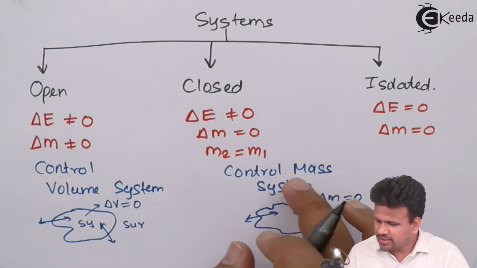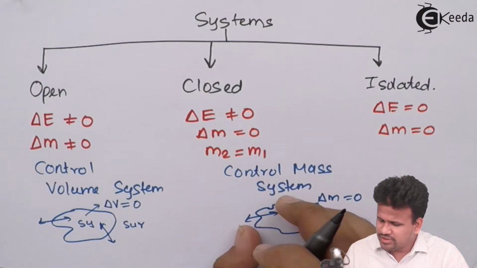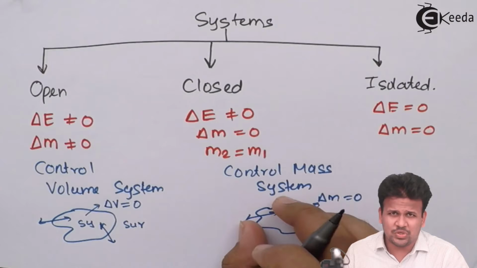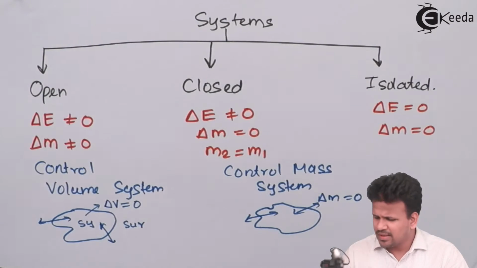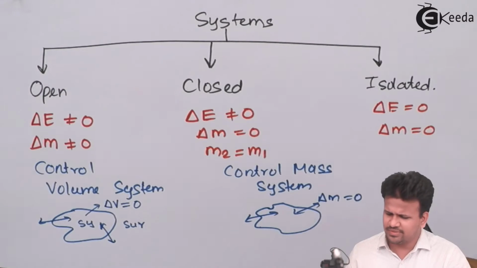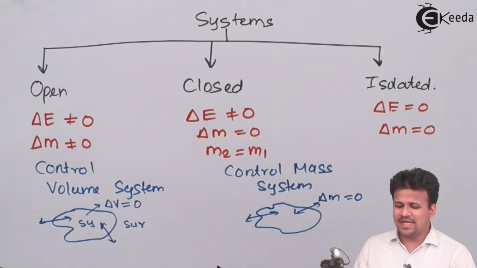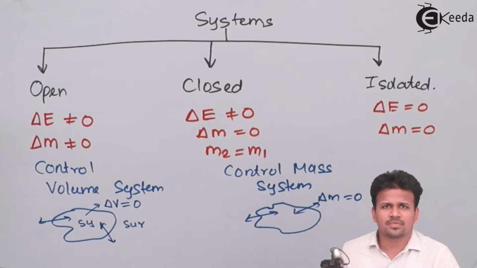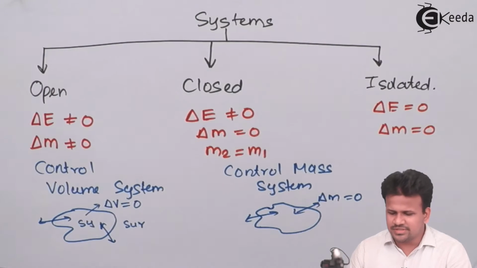Whereas in a control mass system, the boundary is flexible. That means the boundary can expand as well as contract, but the mass should be constant. There is no such thing as an isolated system in fluid kinematics, but we will be considering control volume as well as control mass systems. Now, having understood this, let us go back to our derivation, in which we have to study the continuity equation for a rectangular coordinate system.